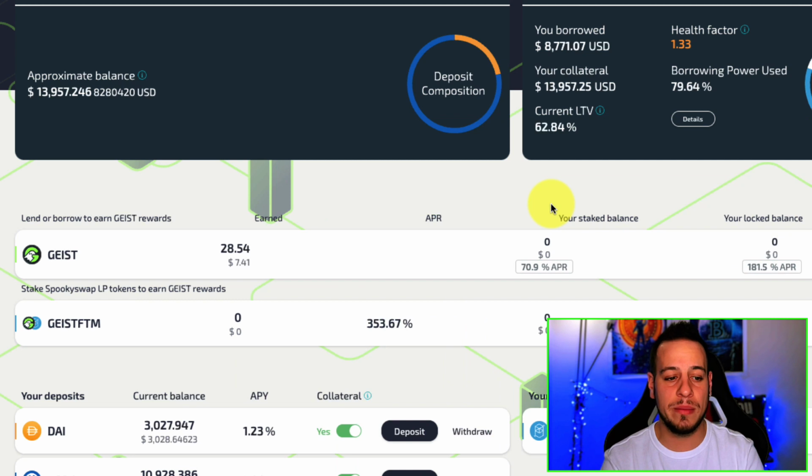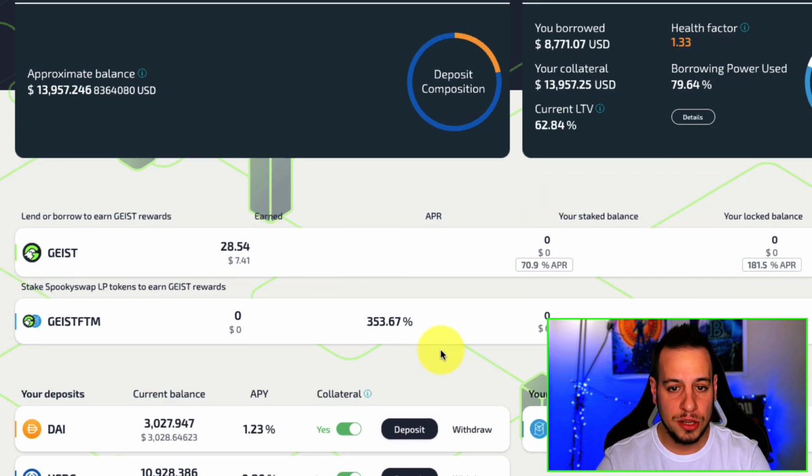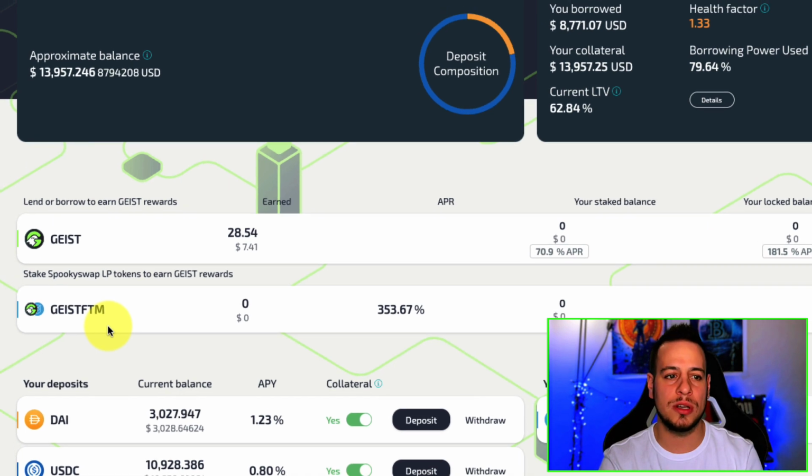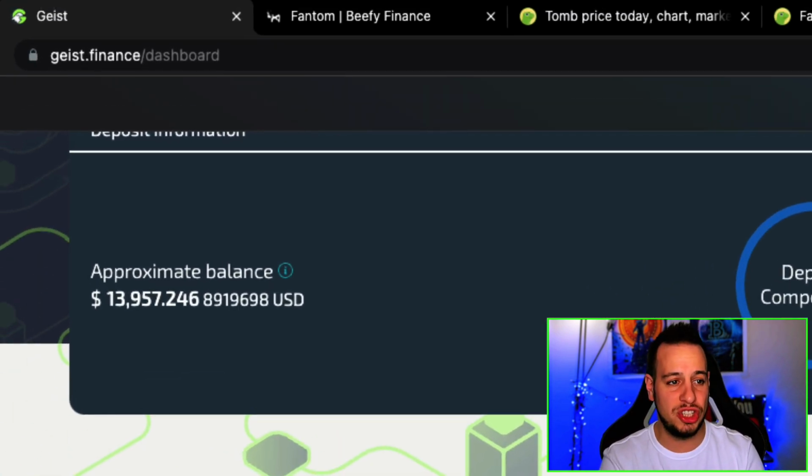Now, once you have your stablecoins on Fantom, whether it's DAI, USDC or USDT, as you can see here, I have DAI and USDC. What you're going to do is use money markets in order to lend your dollars. The money market that I use is Geist Finance.